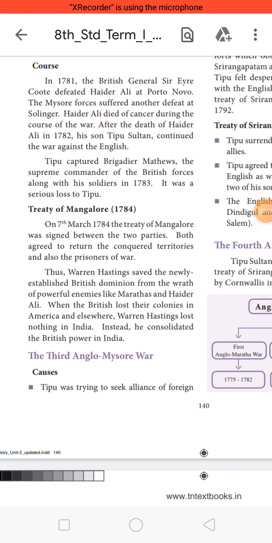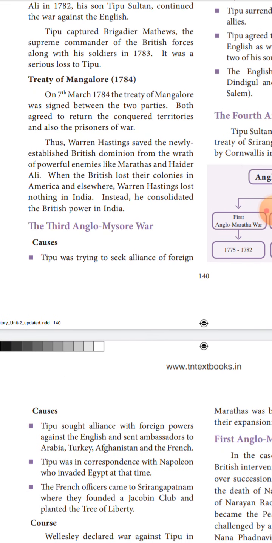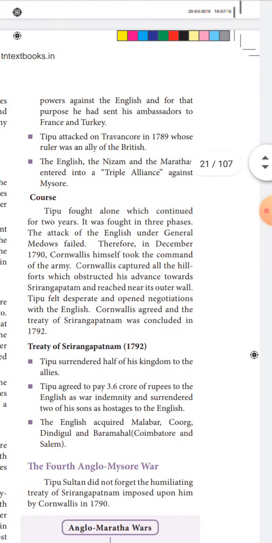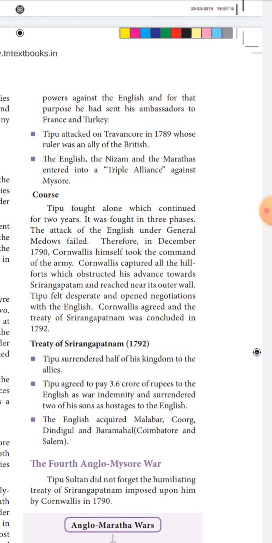Then the Third Anglo-Mysore War, causes. Tipu was trying to seek an alliance of foreign powers against the English, and for that purpose he had sent his ambassadors to France and Turkey. Tipu attacked Tiruvangur in 1789, whose ruler was an ally of the British. The English, the Nizam, and the Marathas entered into a triple alliance against Mysore.